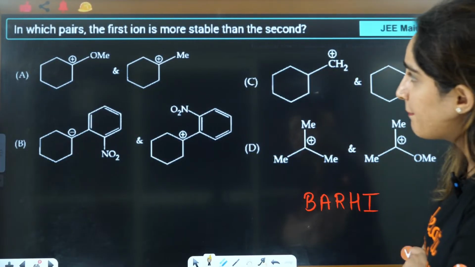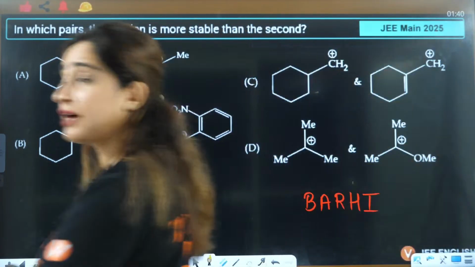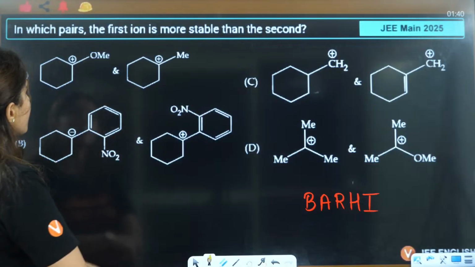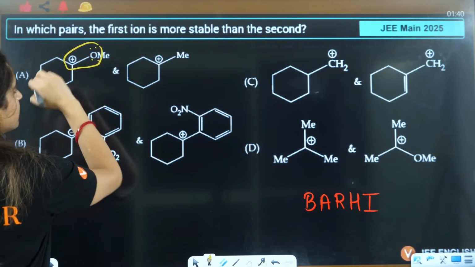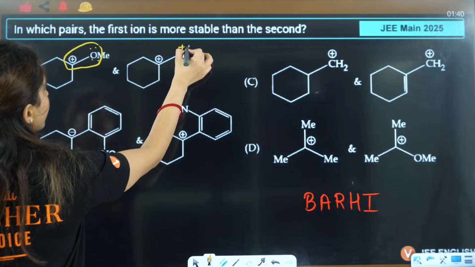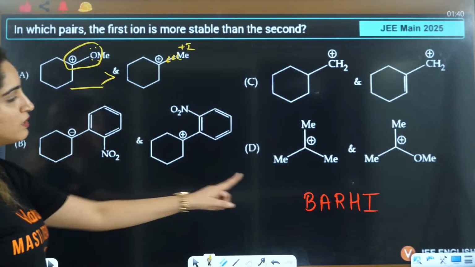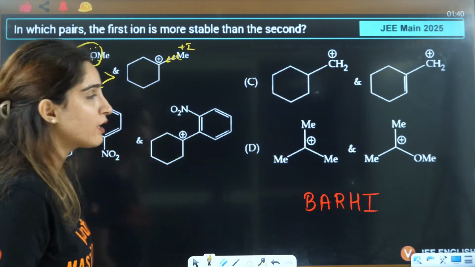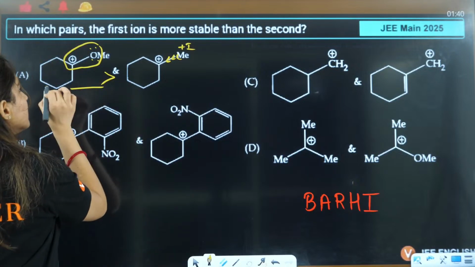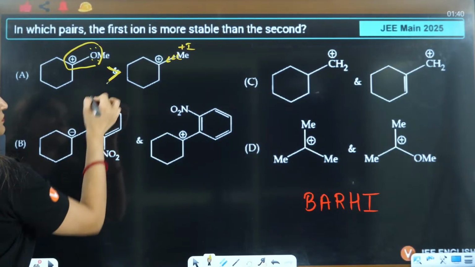In which pair is the first ion more stable? If you see this, we have done it in resonance as well. See, back bonding, can you see over here? This is back bonding. This is showing inductive effect. So definitely back bonding is more stable as compared to inductive. So definitely here this one is more stable.